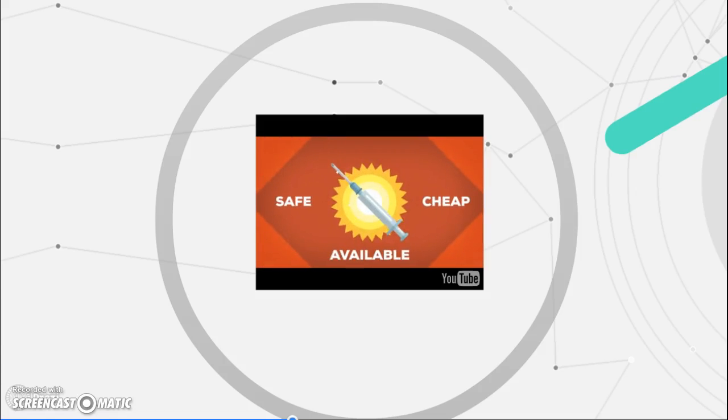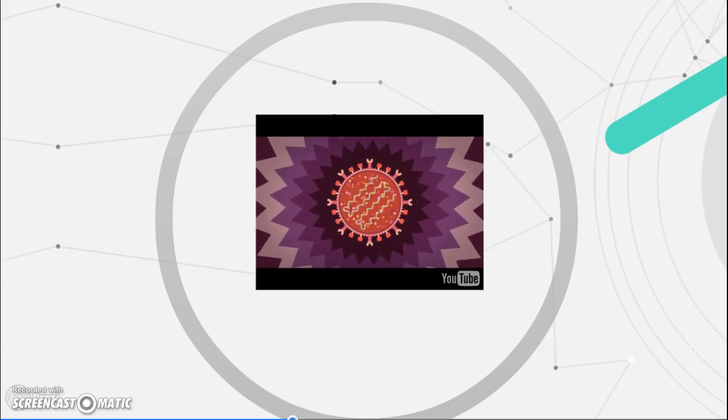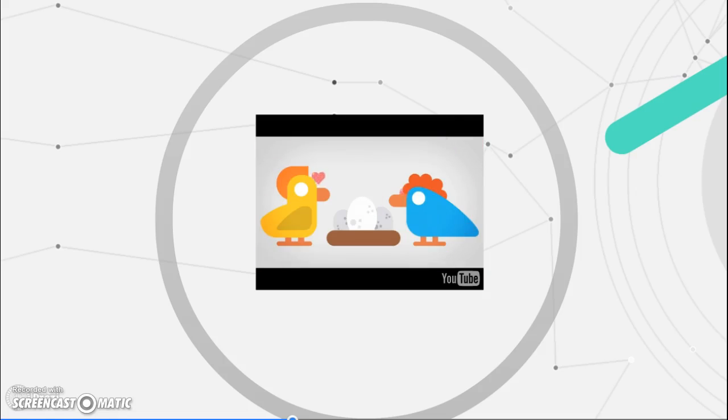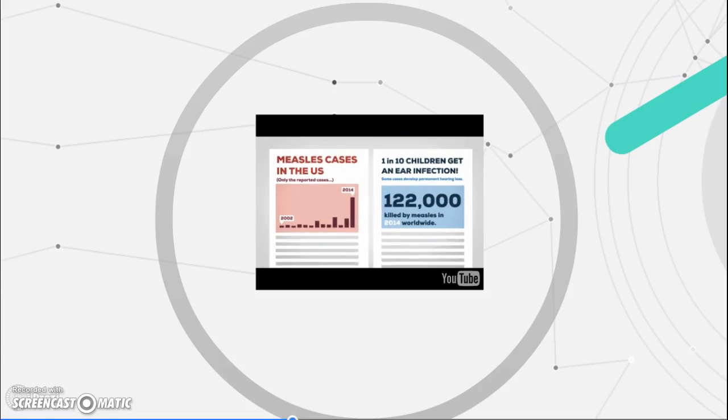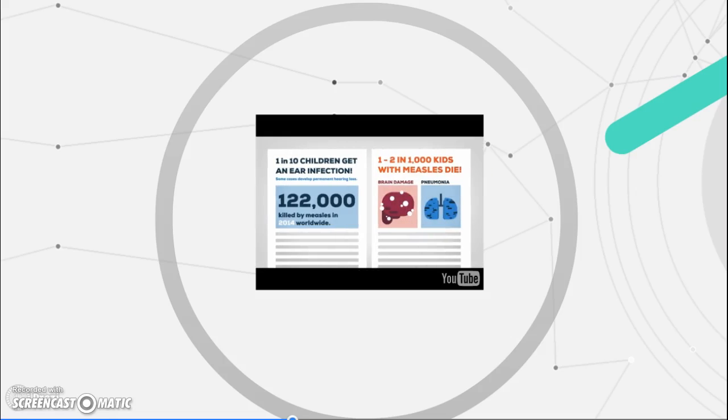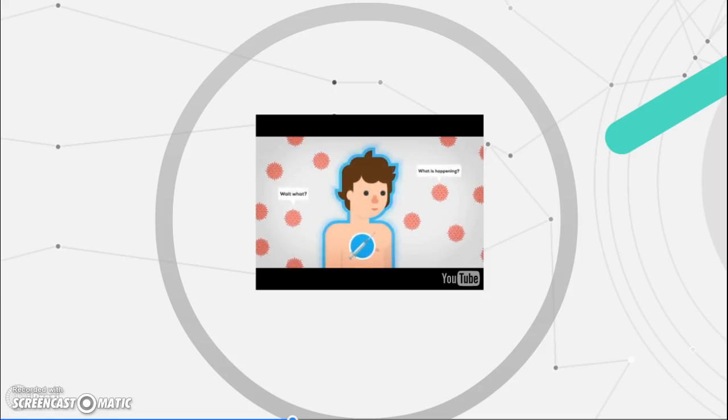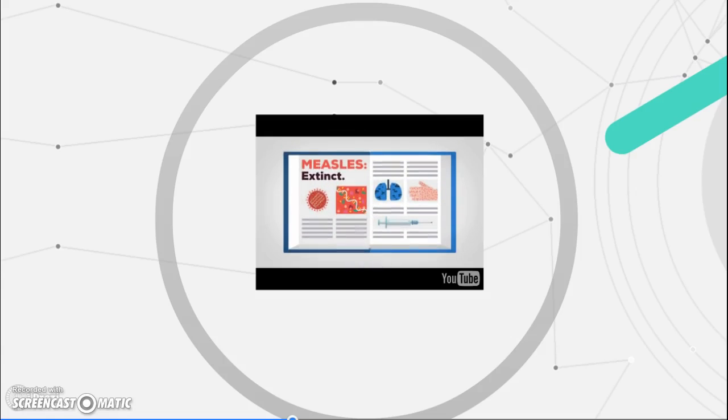The measles vaccination is safe, cheap, and available. There are no benefits from having measles at all. You don't strengthen your immune system, and it's not more natural. Most people who don't vaccinate only want the best for their children, which is honourable. But if you ask yourself, am I putting the life of my child and other children at risk by not vaccinating against measles? The sad answer is yes. Yes, you are. Let's not play the blame game, though. Let's work together and eradicate this virus. Together, we can get rid of these dreadful monsters and consign them to their rightful place, the history books.